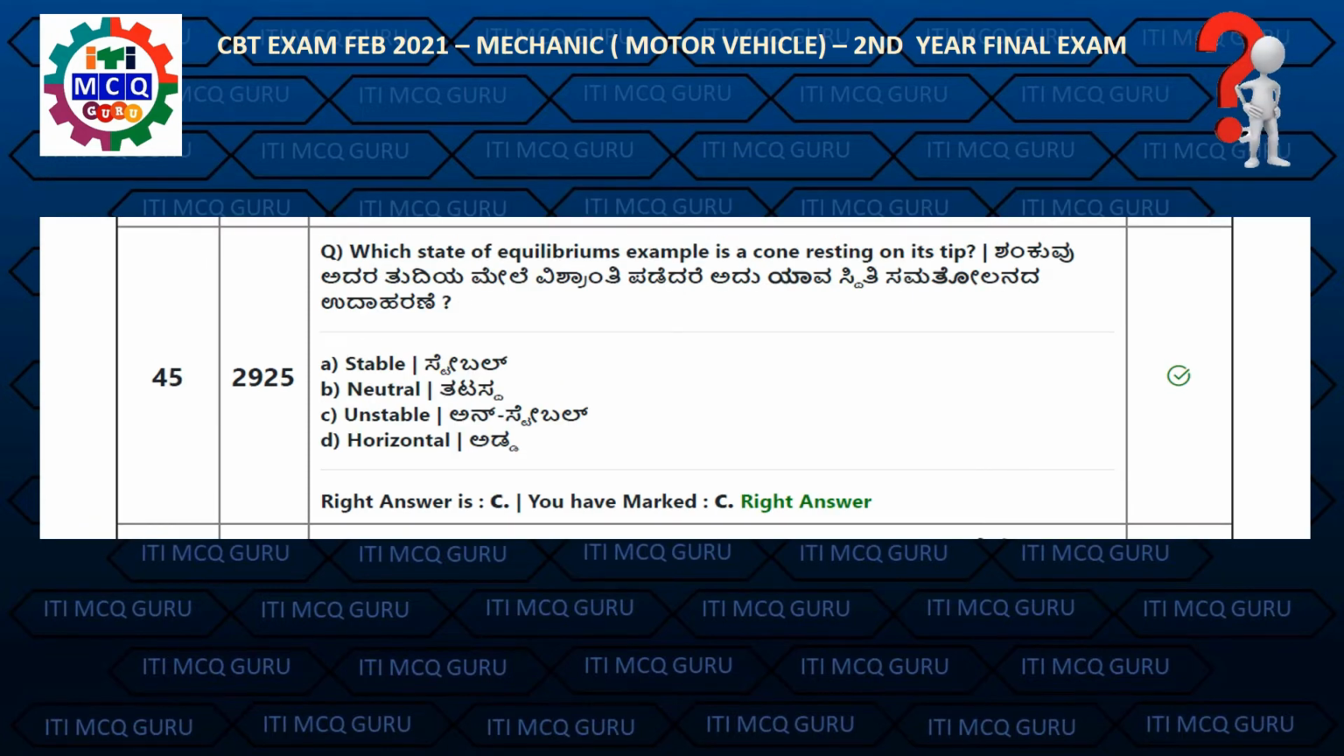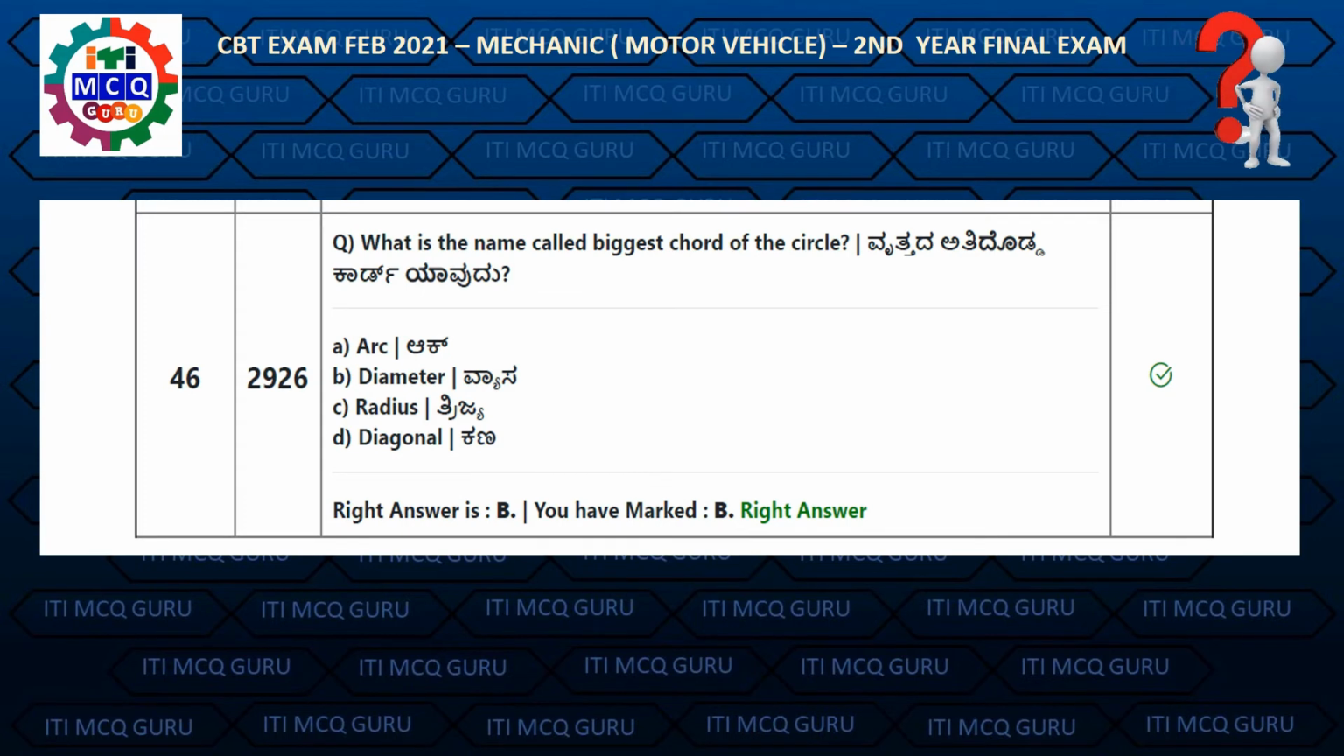Question 45. Which state of equilibrium example is a cone resting on its tips? Right answer is C, unstable. Question 46. What is the name called biggest chord of the circle? Right answer is B, diameter.